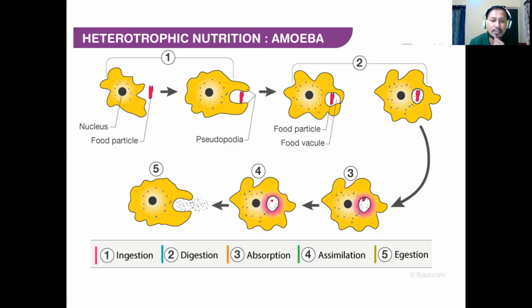And third, all the nutrients are absorbed by the amoeba. And fourth, it gets assimilated, that is, the absorbed nutrients are used for various metabolic activities. And lastly, you see it is the egestion.